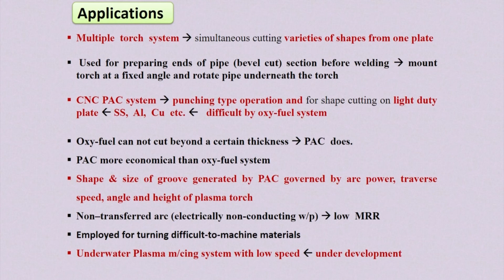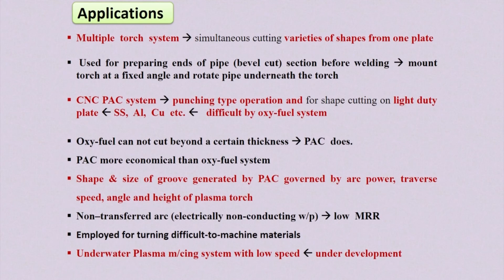In that case, the torch is mounted at a certain fixed angle and the pipe is rotated underneath the torch, so that the pipe edge is cut at a certain angle.